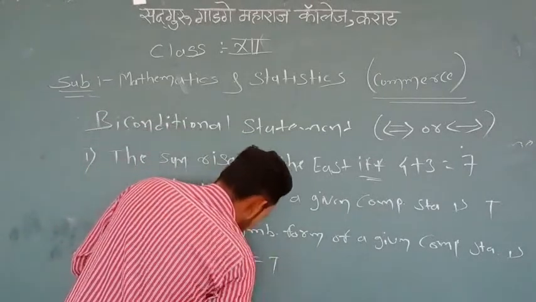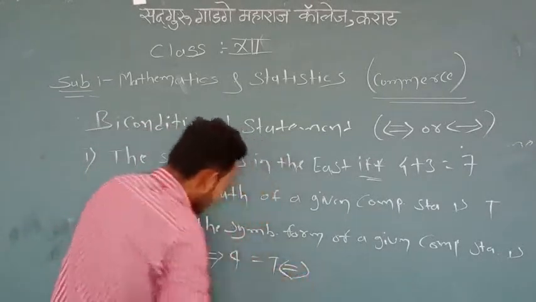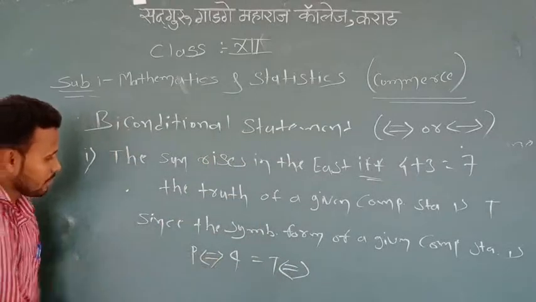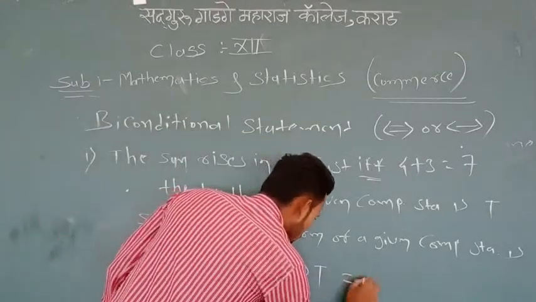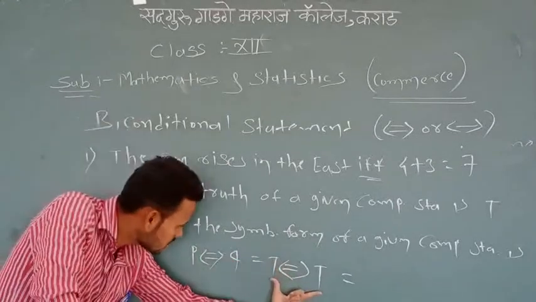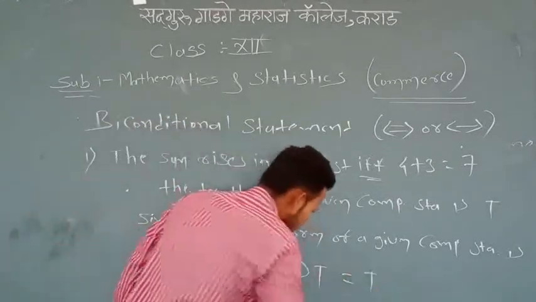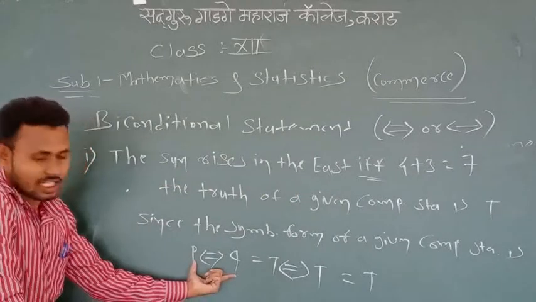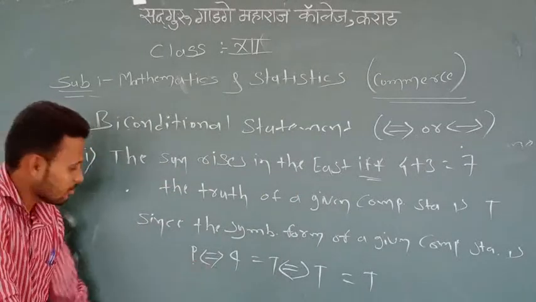We know that the truth value of statement P is T and the truth value of statement Q is also T. And we know that in a biconditional statement, if both these substatements are true, then the biconditional statement is true.